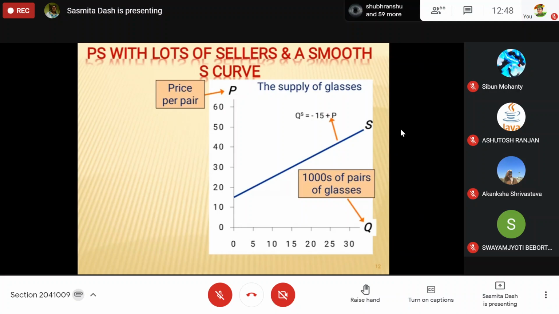Now, this is in thousands of pairs of glasses; the price and quantity are given in thousands. If the market price is 40 rupees, what will be the producer surplus per unit?